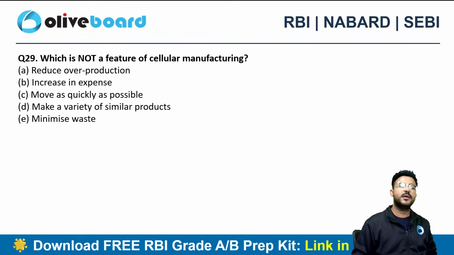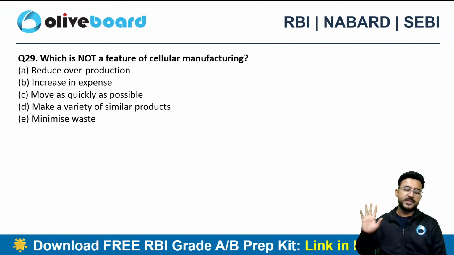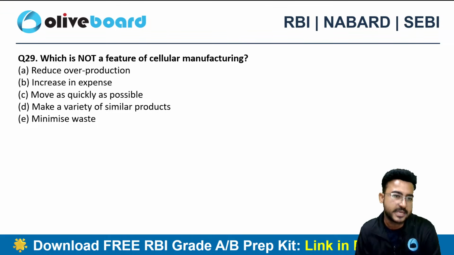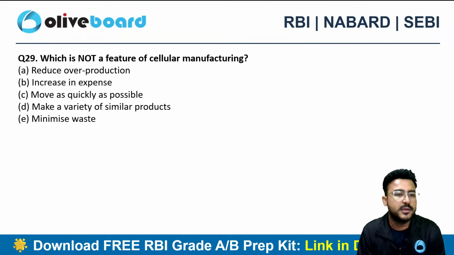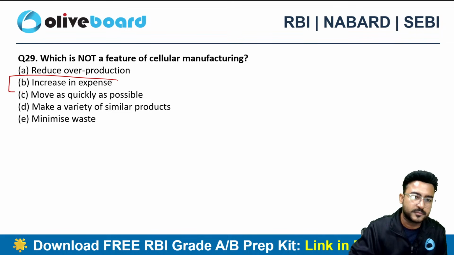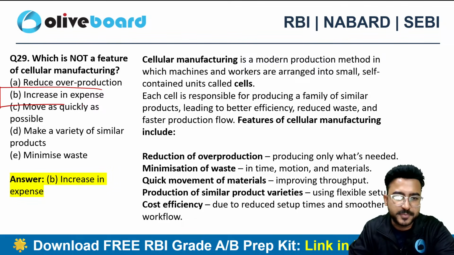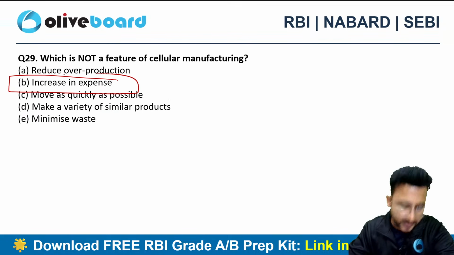Next one, which is not a feature of cellular manufacturing? Reduction in overproduction, reduced overproduction, increase in expense, this is not at all a feature, right? Expenses never get increased because of cellular manufacturing.